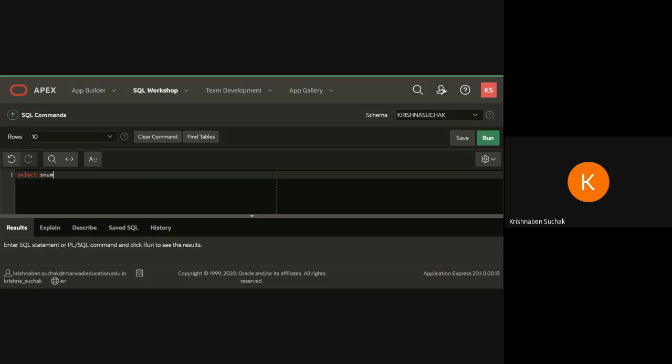So what I will do here: select snum, comma, max. Why am I writing max? Because I want to find the largest. Round of amount, so here I am writing amount. If I want, I can mention here maximum. Then from order 1 group by snum. Okay, this is my query. Perform this. Is it working? Check it.